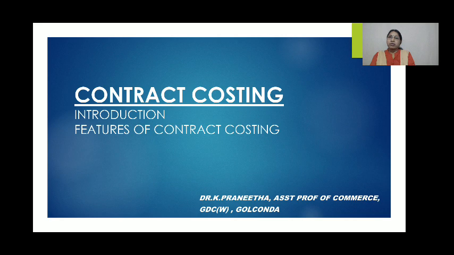Contract costing is also known as terminal costing, and it is a variant of job costing. Contract means a big job in which work is done at a site and not in factory premises. The cost of each contract has to be ascertained.